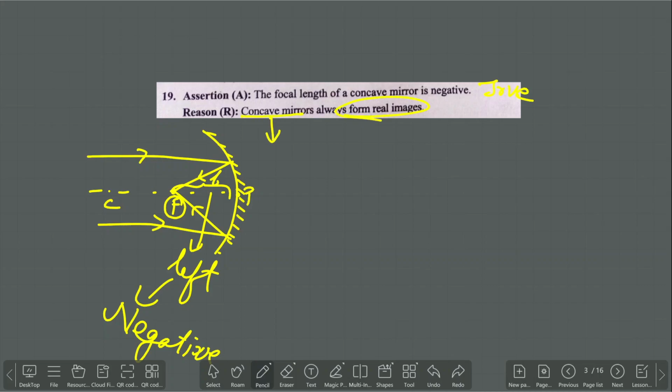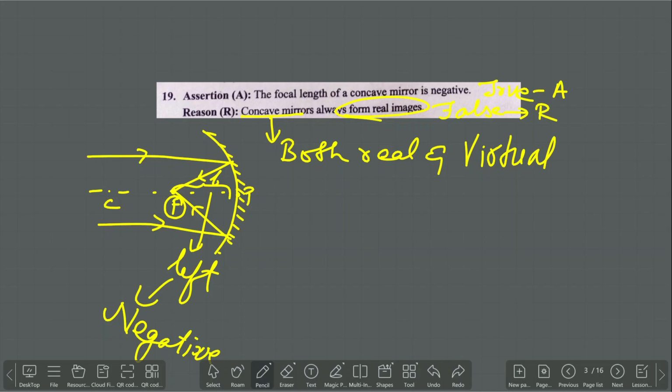But a concave mirror has the ability to produce both real and virtual images. In the reason they said a concave mirror always forms a real image, so this is false. Assertion is true and reason is false. So the answer is option C.